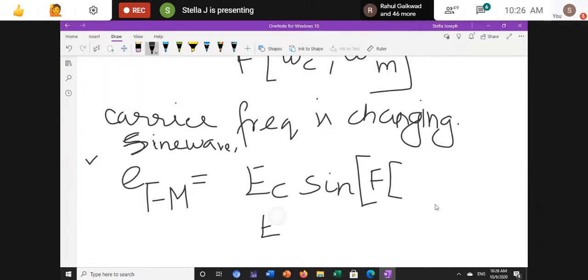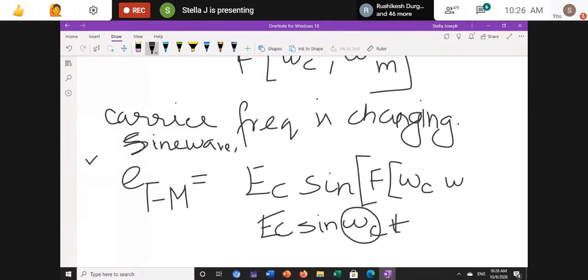Normally, how will I represent the sinusoidal signal? Ec sine omega c t. But now the carrier is changing according to the message signal. So instead of omega c, I can write a function of omega c comma omega m, into t.